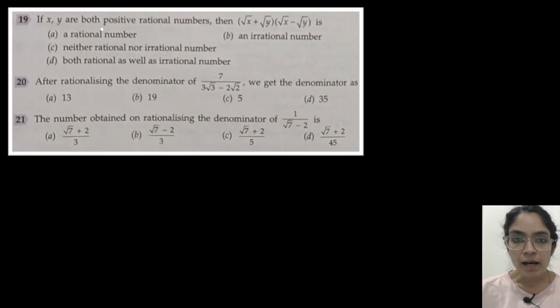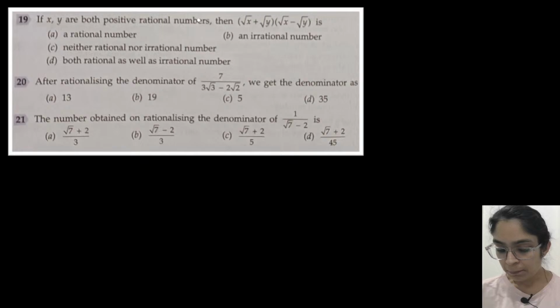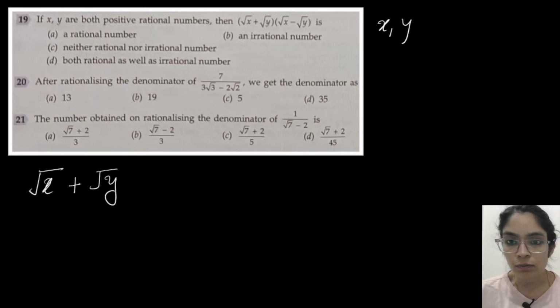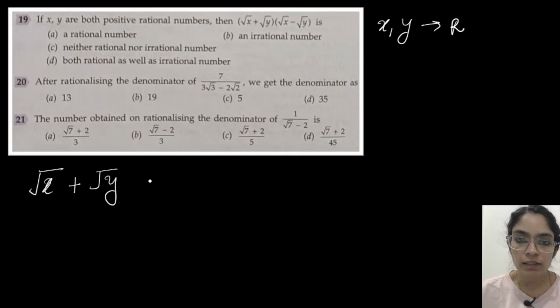So if x and y are both positive rational numbers, then (root x plus root y) into (root x minus root y), we know x and y are both rational numbers. But if you see root x and root y, these numbers will become irrational numbers. x and y are rational, but their square roots will be irrational.